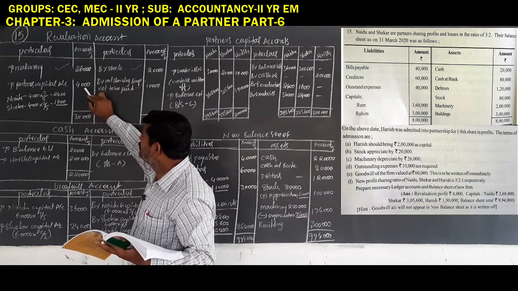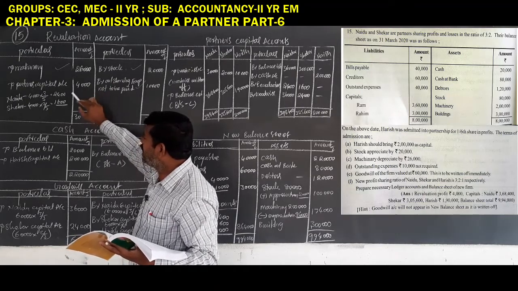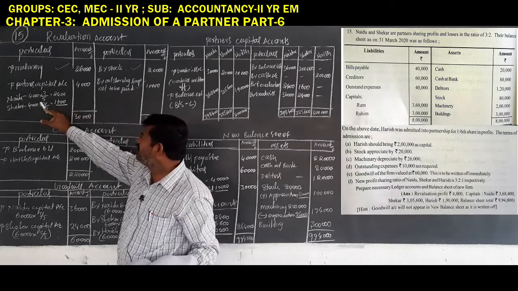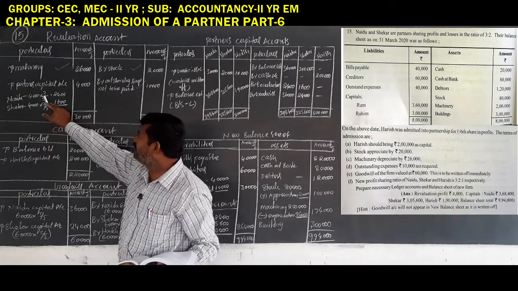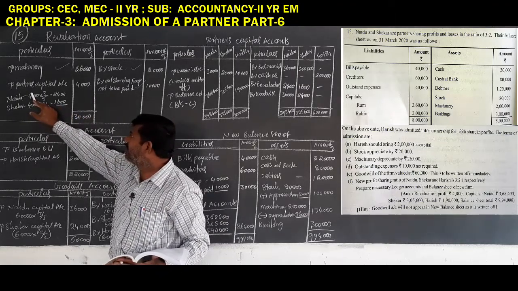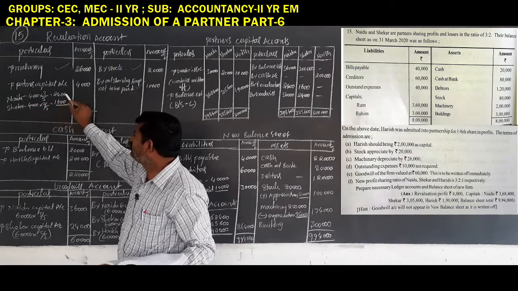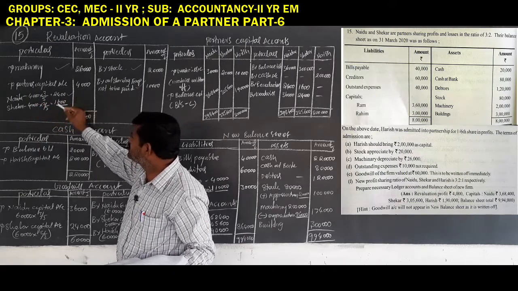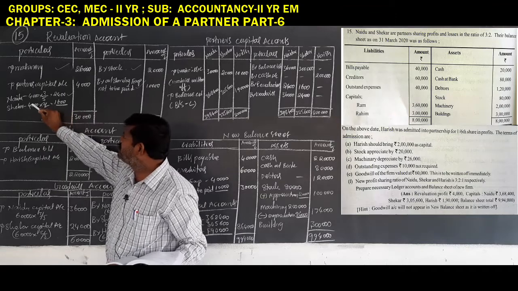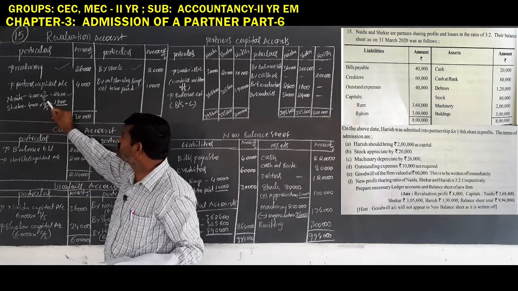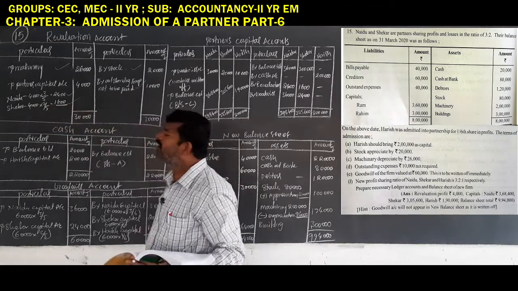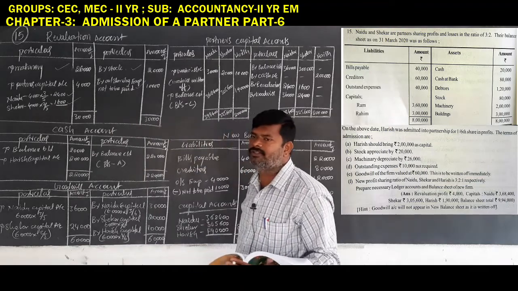4,000 must be distributed between Naidu and Shekhar in 3/5 and 2/5. 5 1s are 5, 5 8s are 40, 800 into 3, 2,400 rupees. Next, 5 1s are 5, 5 8s are 40, 800 into 2, 1,600. This is the revaluation account.